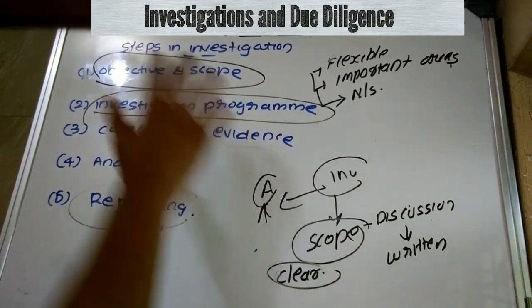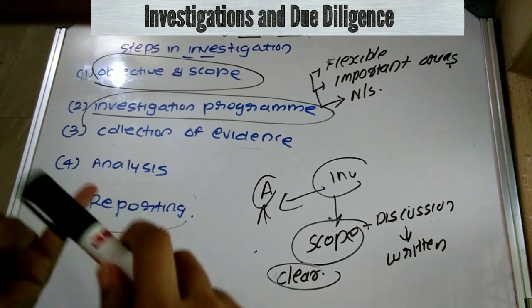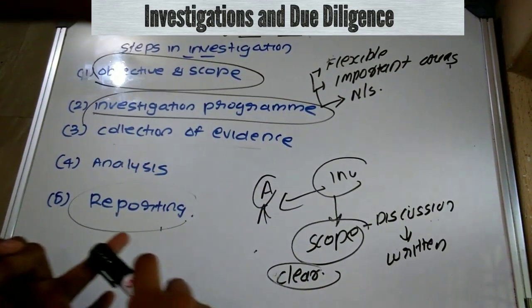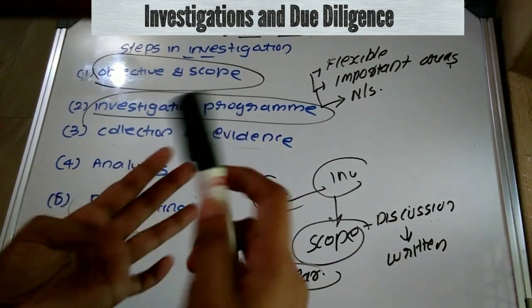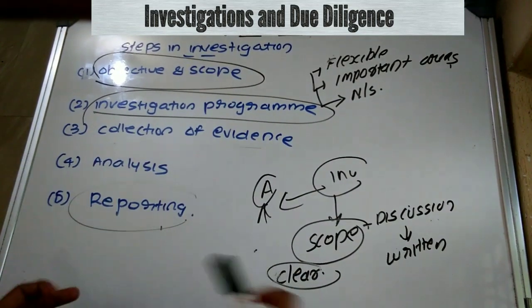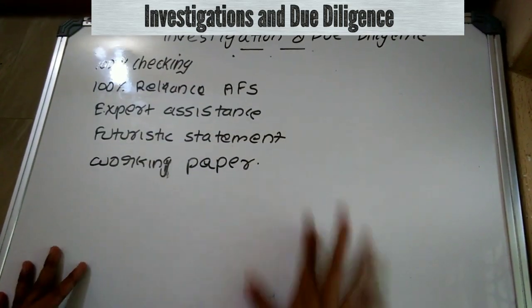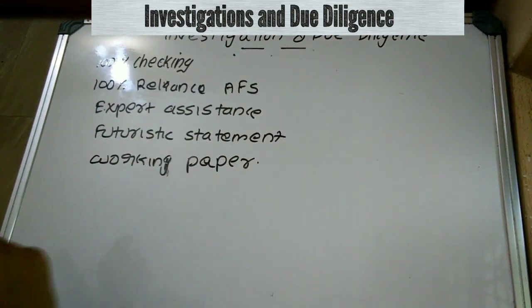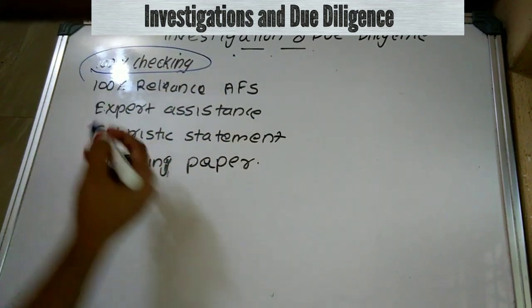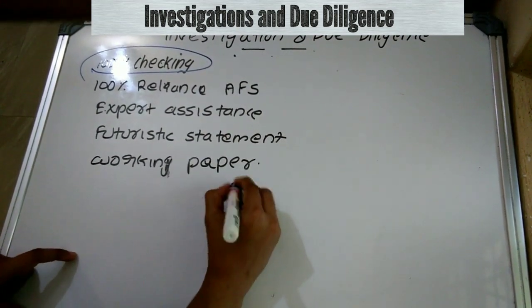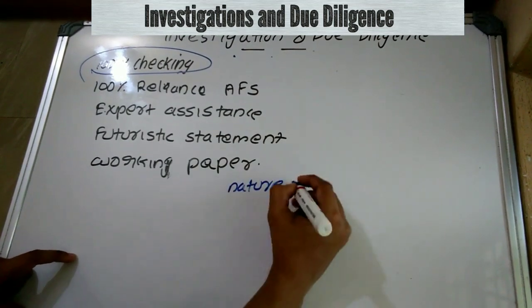So here we discussed the different steps involved in investigation: objective and scope determination, investigation program formulation, collection of evidence, analysis, and the last one is reporting, okay. These are certain important questions with respect to investigation and due diligence. Whether the investigator is required to conduct 100% checking on all items. This mainly depends upon the nature of investigation.